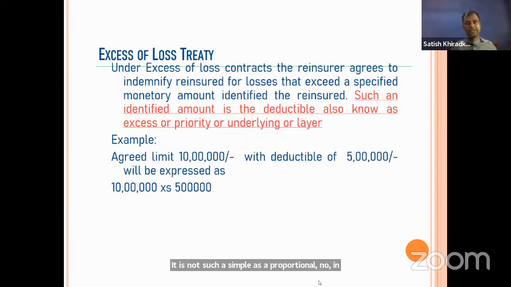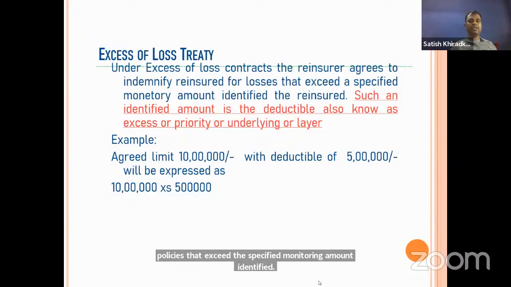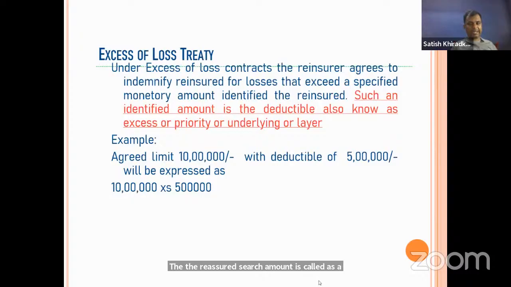Now in excess of loss treaties, under an excess of loss contract, the reinsurer agrees to indemnify a reinsured for losses that exceed a specified monetary amount identified by the reinsured. Such amount is called a deductible, excess, priority, underlying, or layer. These are all nothing but the same.